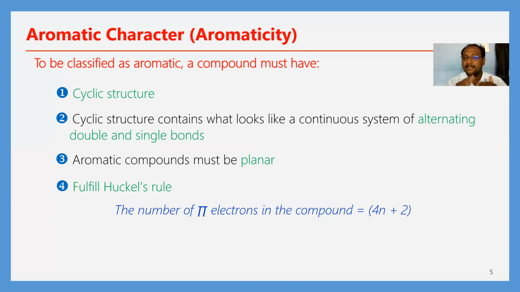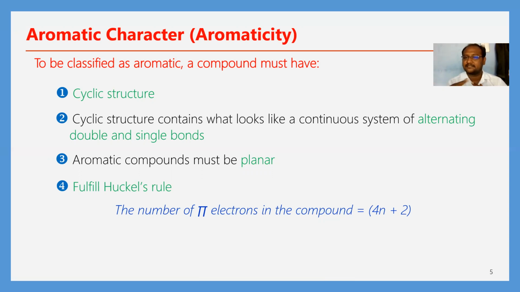The number of pi electrons in the compound is equal to 4n plus 2. So generally, what is aromaticity? Aromaticity is nothing but a set of rules. Whenever a compound follows these rules, these conditions, that compound is called aromatic.